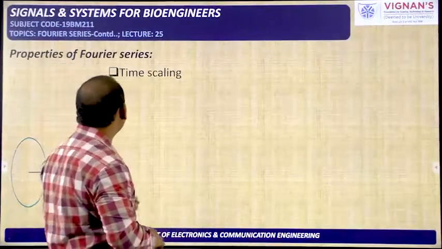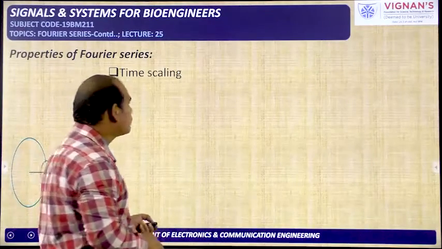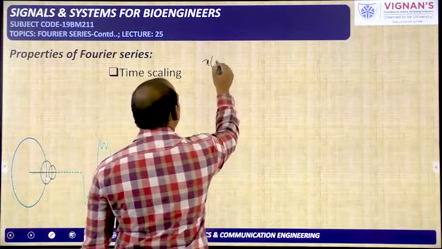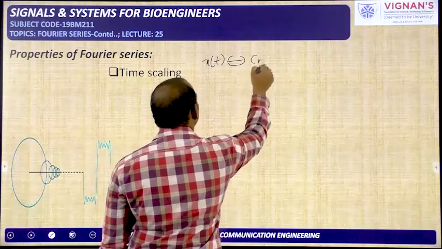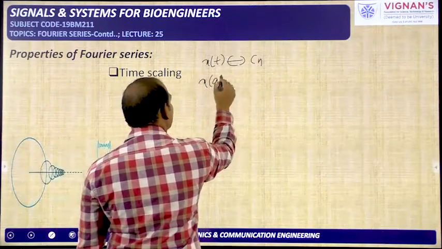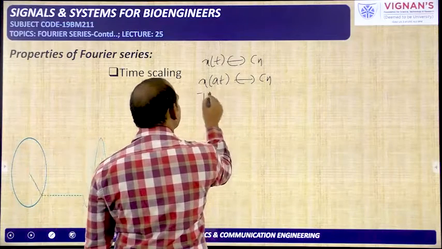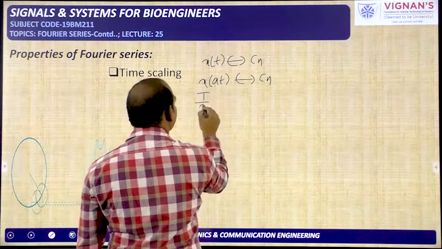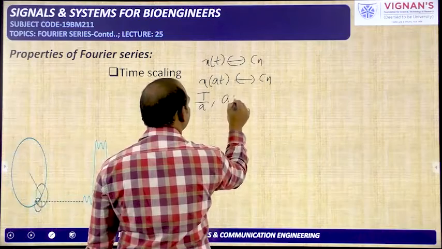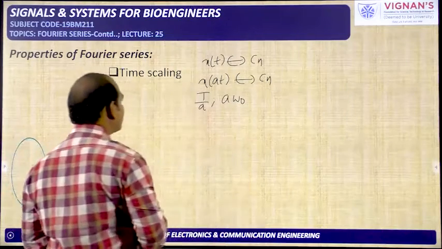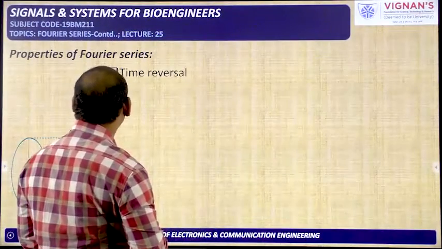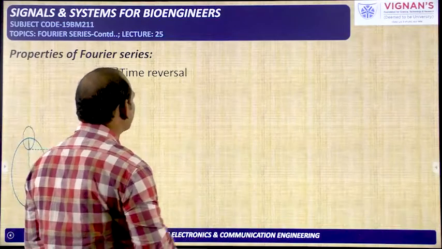Next, time scaling. Already we did the proof, just a statement I will write here. x of t is having the coefficient Cn. X of at is also having the same coefficient Cn only, but the time period of x of at is T by a, and the fundamental frequency is multiplied, a into omega naught is the frequency of x of at. Next, time reversal.